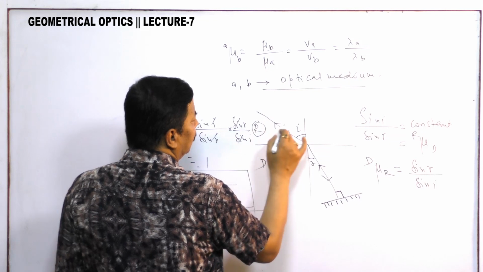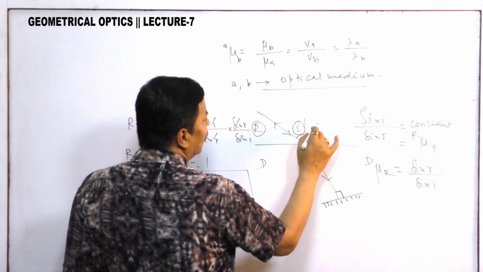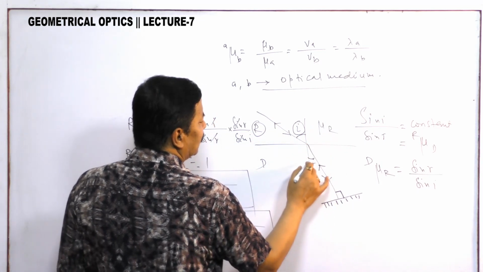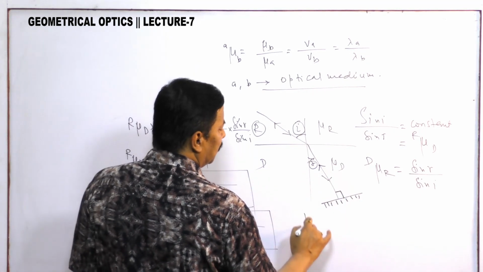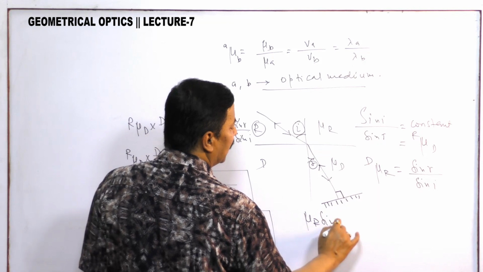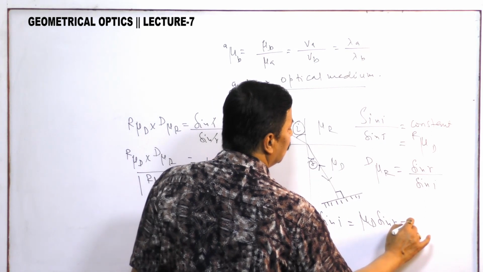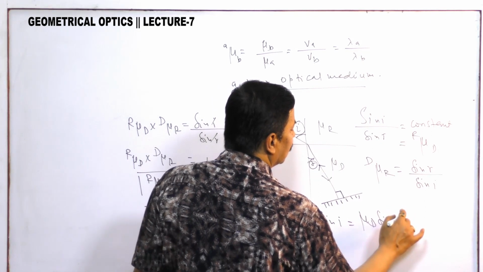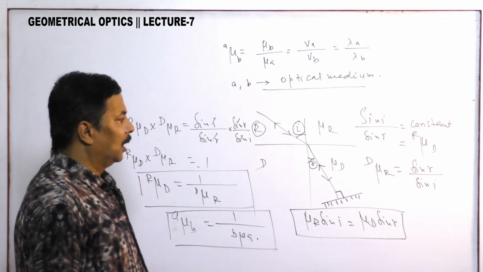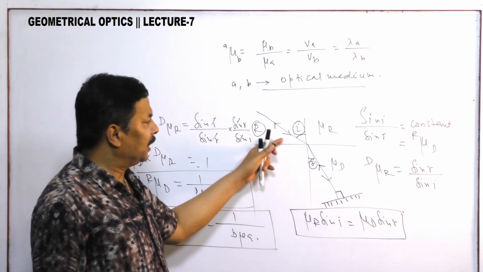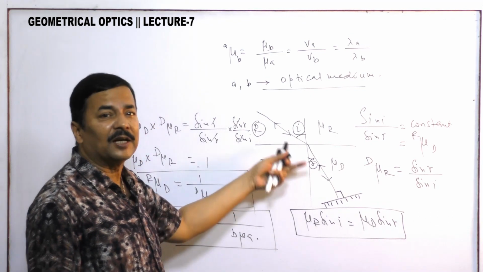Snell's law should be remembered in this way: for this medium, its angle and its refractive index, its angle and its refractive index. That means you have to remember mu r sine I is equal to mu d sine r. This way you have to remember Snell's law. For two media it is okay, but if there are a number of media, then this can be generalized also.